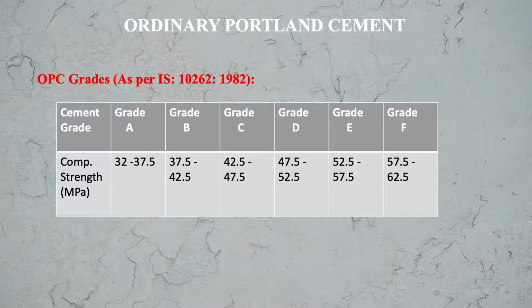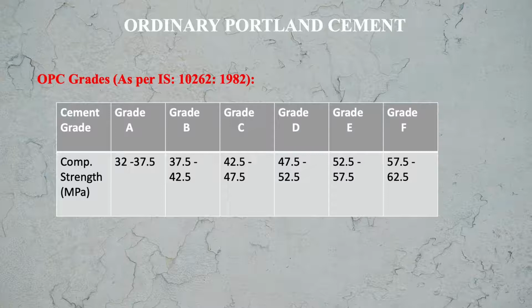Now let us see the compressive strength of these grades. Grade A ranges from 32 to 37.5 MPa, or Newton per mm square. For grade B OPC cement, the compressive strength ranges from 37.5 to 42.5 MPa. Then grade C ranges from 42.5 MPa to 47.5 MPa.